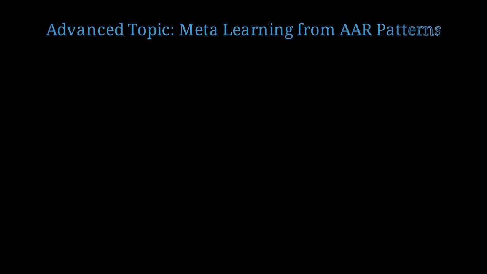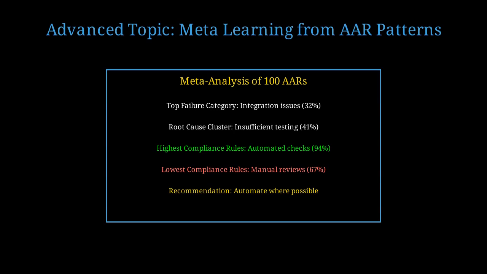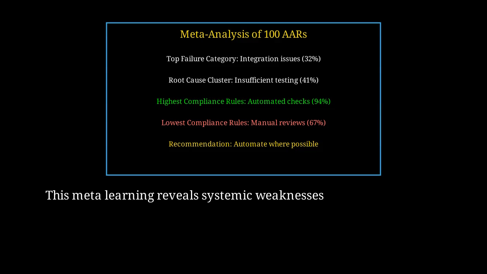Once you've accumulated 50 or more AARs, you can perform meta-analysis to discover higher-order patterns. What types of failures occur most frequently? What rules have highest compliance? What root causes cluster together? After analyzing 100 AARs, you might discover that 32% of failures involve integration issues, 41% trace to insufficient testing, and automated checks have 94% compliance versus 67% for manual reviews. These patterns reveal systemic weaknesses in your processes. If insufficient testing causes 41% of failures, you need to invest in better testing infrastructure, not just add testing rules.